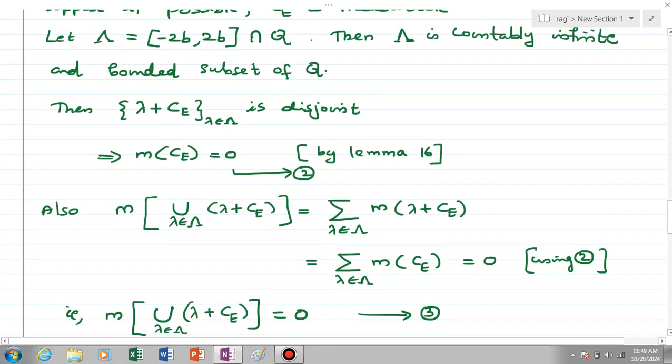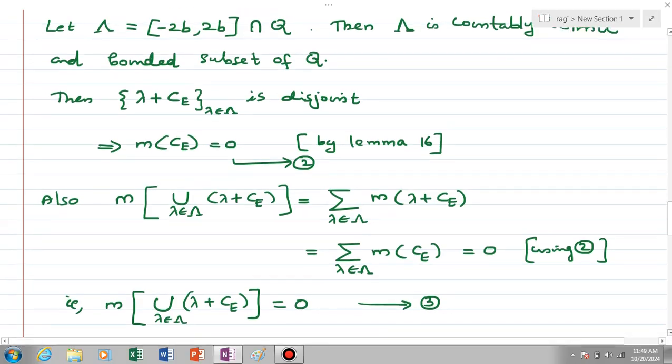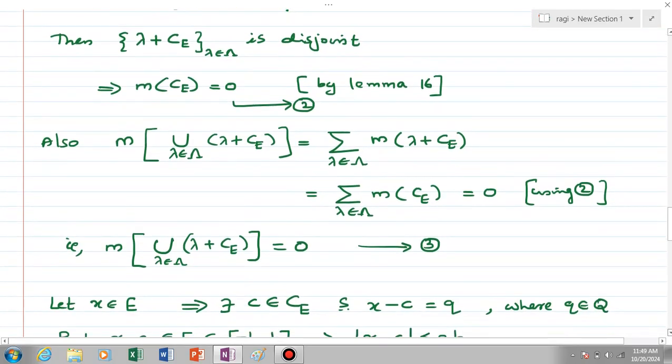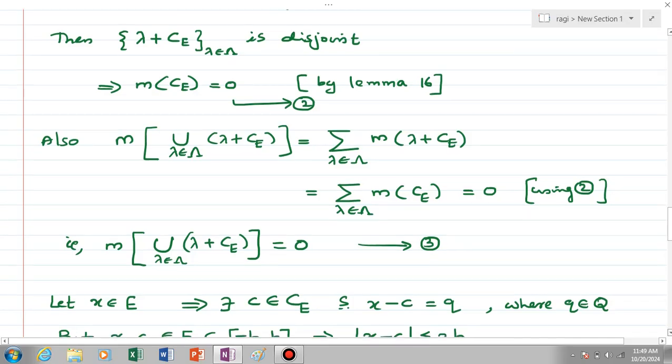Now we are checking the measure of the union over lambda of lambda plus CE. By countable additivity, that is equal to the summation over lambda element of lambda of measure of lambda plus CE, but measure of lambda plus CE is equal to measure of CE. So we get the summation over lambda of measure of CE, that is equal to 0 because measure of CE equal to 0 in equation 2. That is, we obtained measure of the union over lambda of lambda plus CE is equal to 0. Let it be equation number 3.